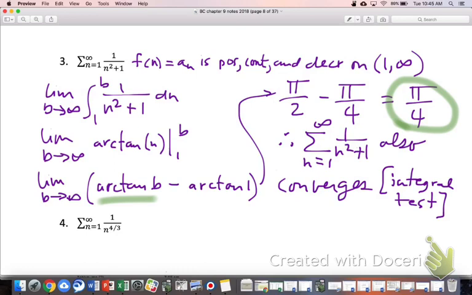I can explain why real quick graphically. If you think about what that graph looks like, 1 over n squared plus 1 looks kind of like this. So remember, a definite integral is simply an infinite summation of super skinny things, right?